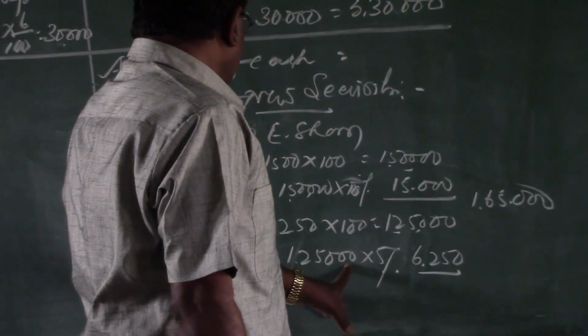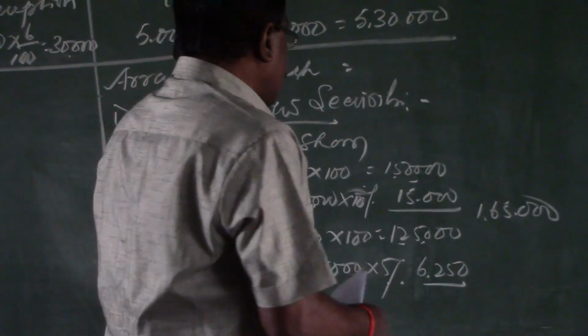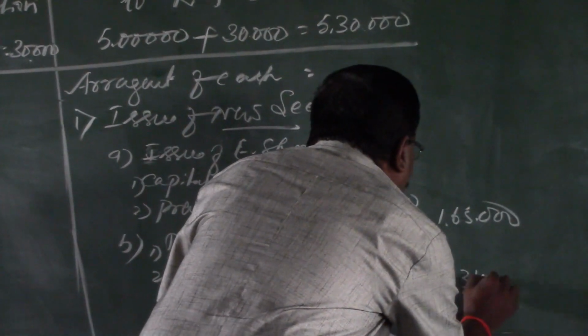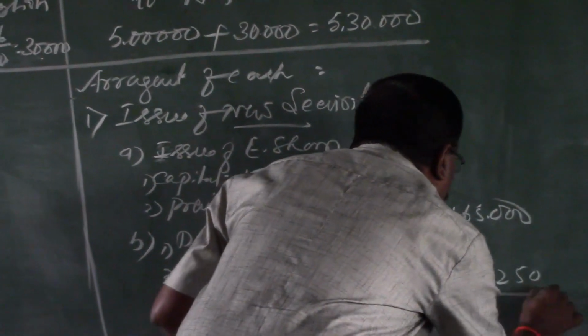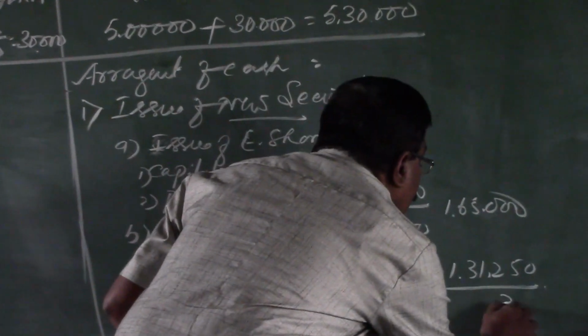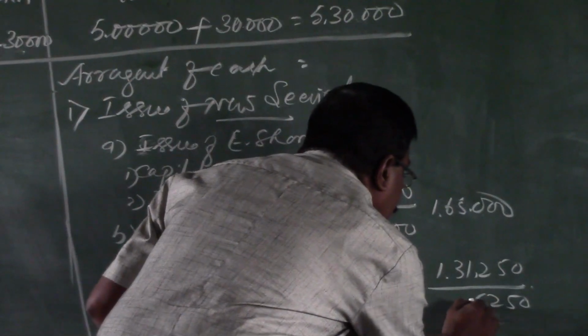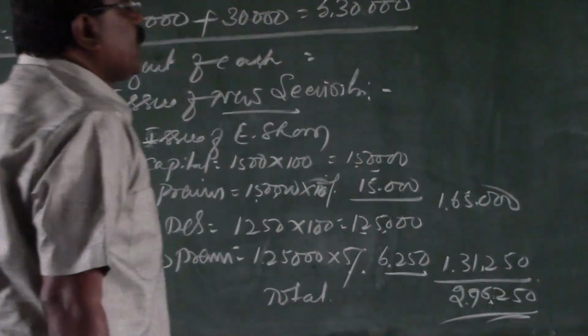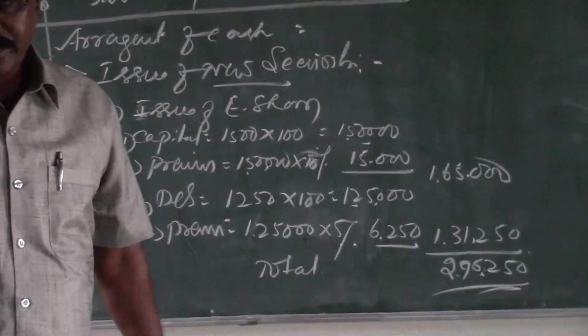6,250. Yes. Then the total is rupees 1,31,250. The total amount collected is total rupees 2,96,250 is the total amount collected by the company.